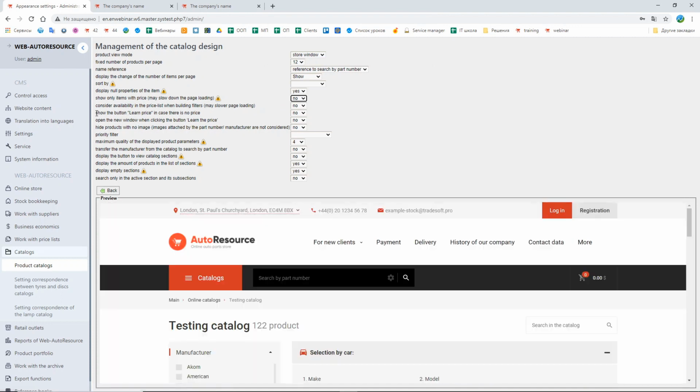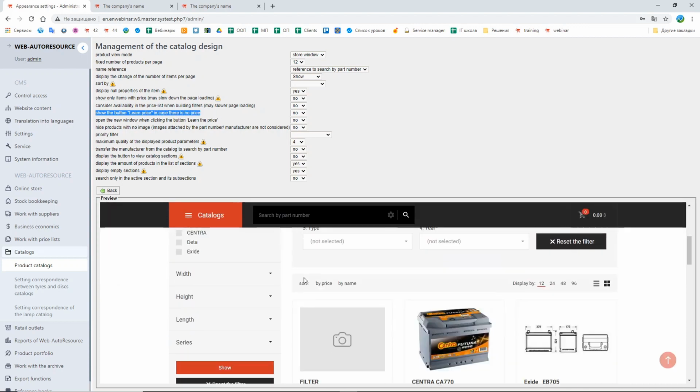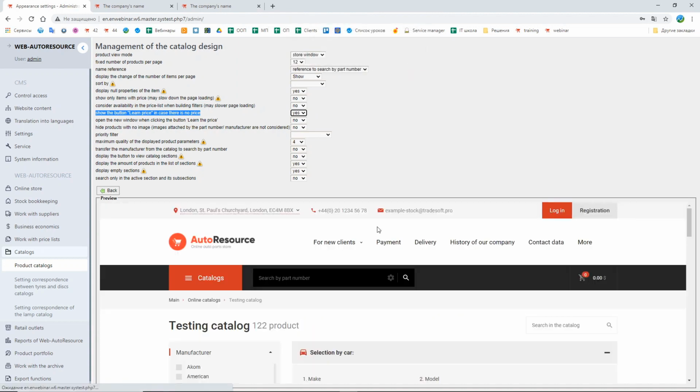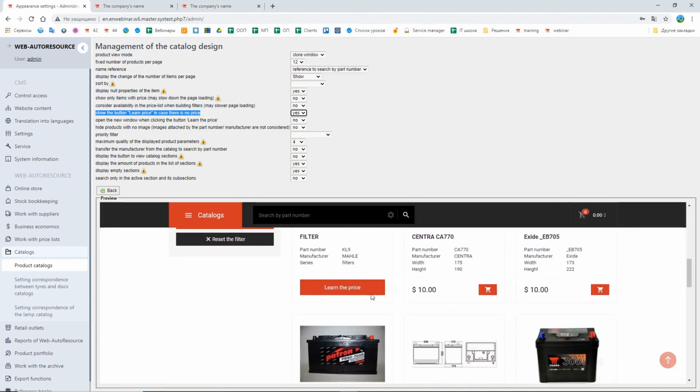Next interesting option is show the button learn price in case there is no price for the item. For example, again, this item doesn't have the price, so I say yes, display the button, and now it has the button.